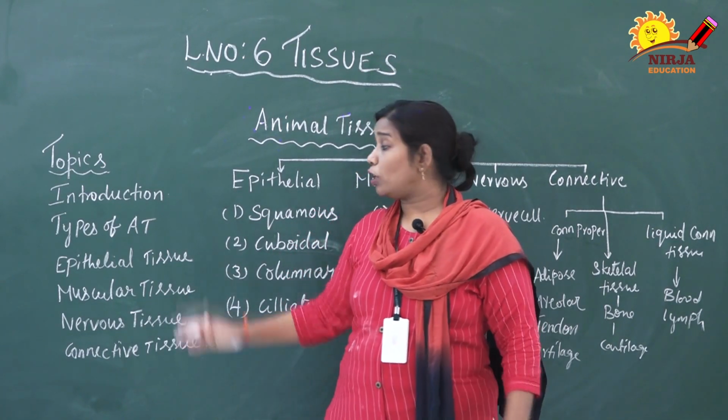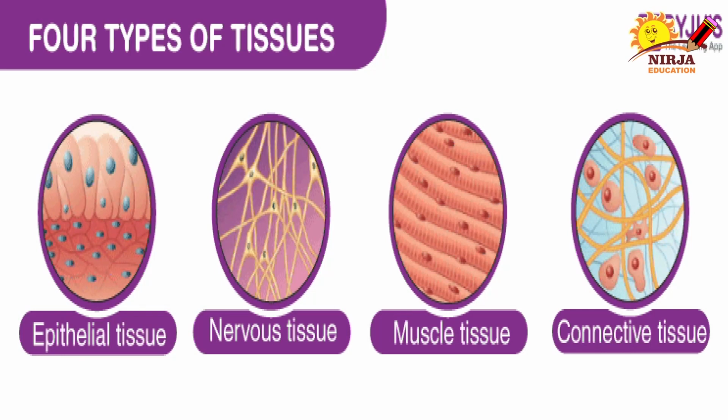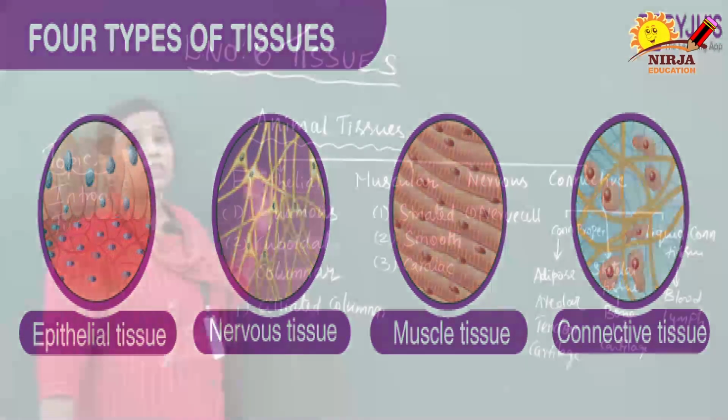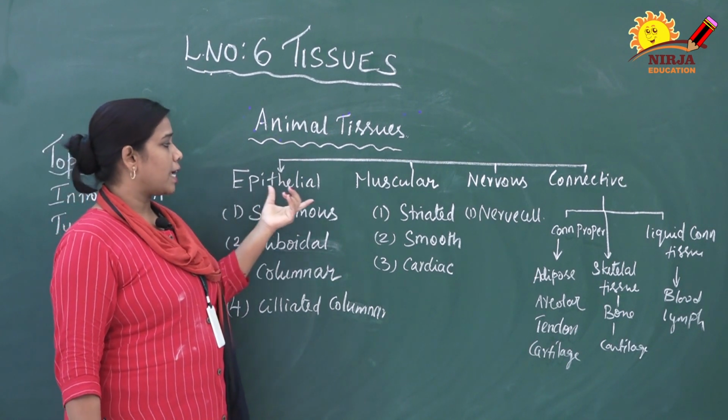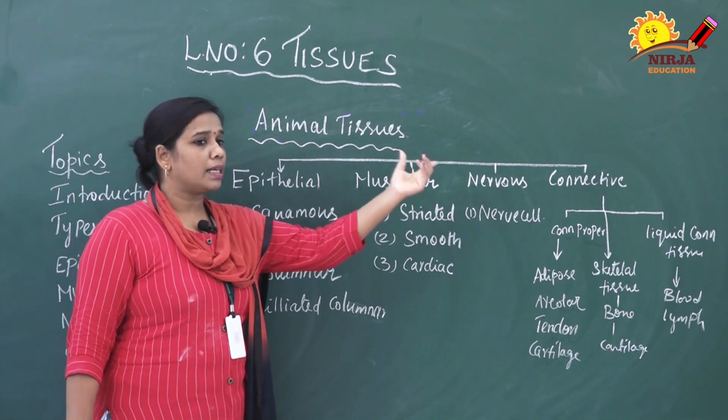First we should know the four types of animal tissue. The first one is epithelial tissue. Epithelial tissue can also be called epithelium. The next one is muscular tissue. The third one is nervous tissue. The fourth one is connective tissue. This is the classification of animal tissue: it is classified into four types, epithelial, muscular, nervous and connective tissue.